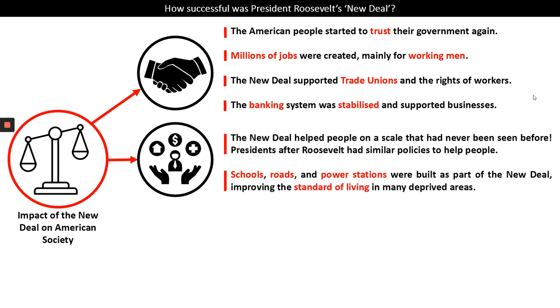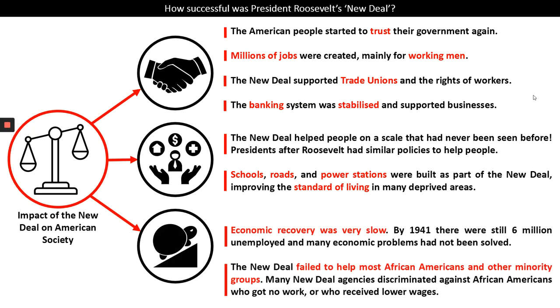In terms of welfare, the New Deal helped people on a scale that had never been seen before. Roosevelt was the first president to invest all this money in welfare projects for ordinary people. And so presidents after Roosevelt had very similar policies that were going to help people. Schools, roads, power stations were built as part of the New Deal, and this improved the general standard of living in many deprived and poor areas of America. So clearly there was some progress.